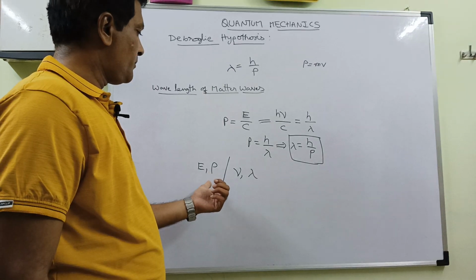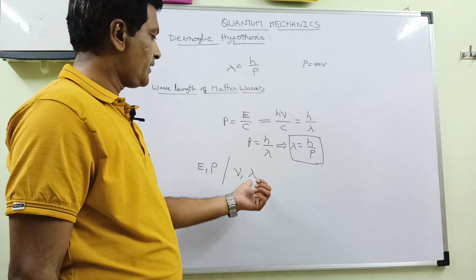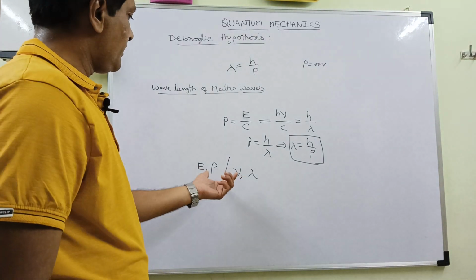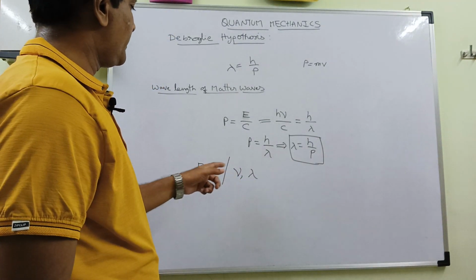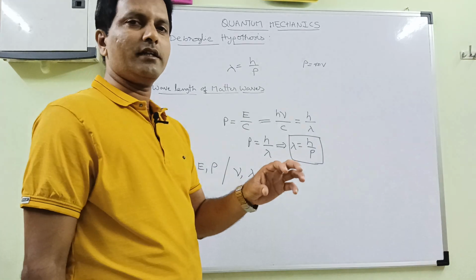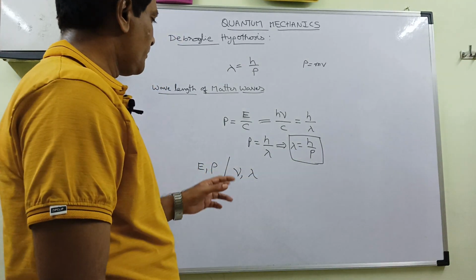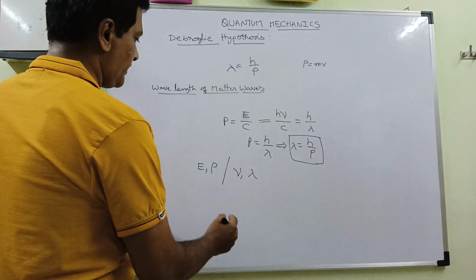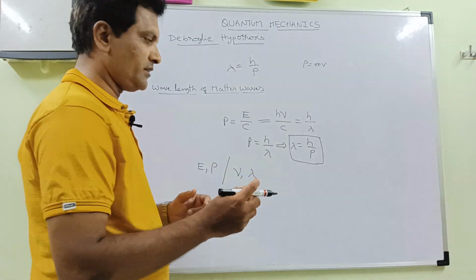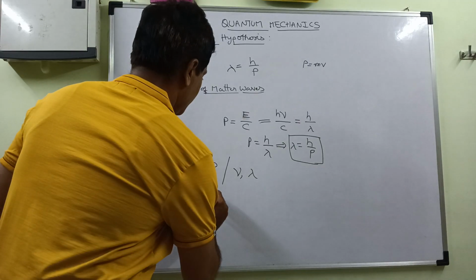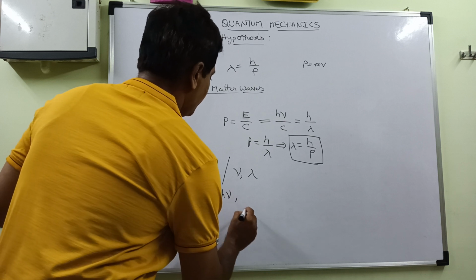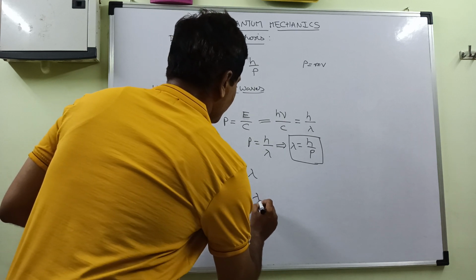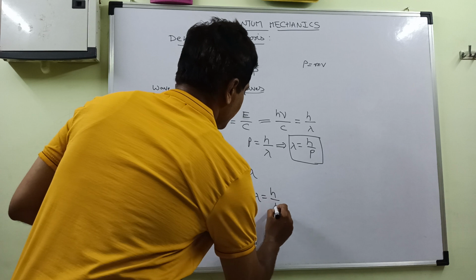These two are related to particles and these two are related to waves. He derived two equations which are interrelated and connect particles and waves. We will see how they connect the particle and wave structures. We can write E is equal to h nu and lambda is equal to h by p.